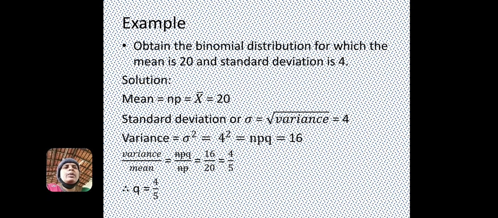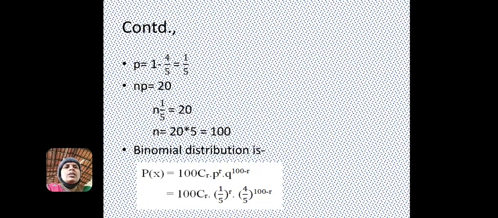So the binomial distribution is: P is 1 minus 4 by 5, that is 1 by 5. np is 20, so n into 1 by 5 equal to 20, n is 20 into 5, that is 100. So 100Cr into 1 by 5 to the power of r, 4 by 5 to the power of 100 minus r is the binomial distribution. This is the formula for the binomial distribution. So if we get the favorable trials, we can continue the calculation.